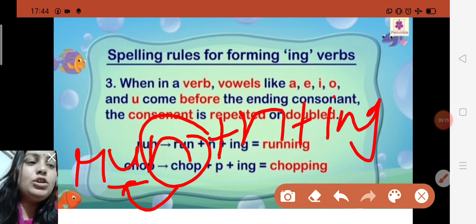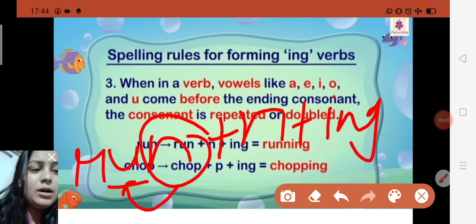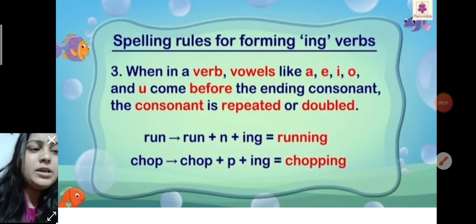Like chop to chopping. So this is rule number three. When a vowel like A, E, I, O, U comes before the ending consonant, the consonant is repeated or doubled. Okay, like you can see, chop is a verb.